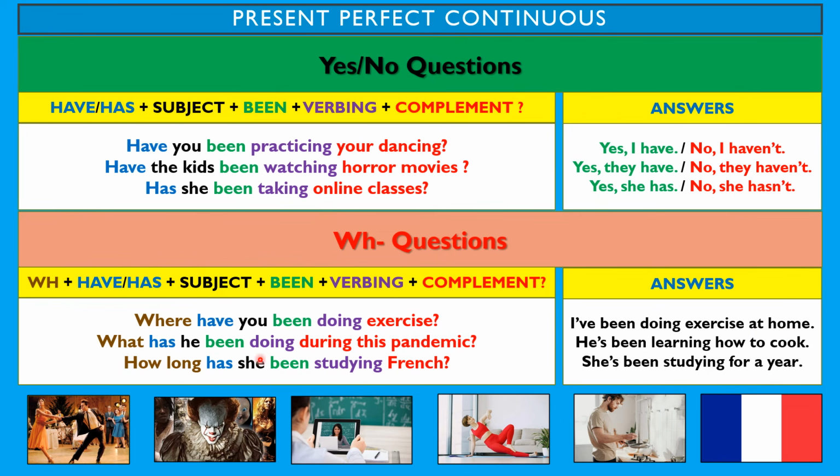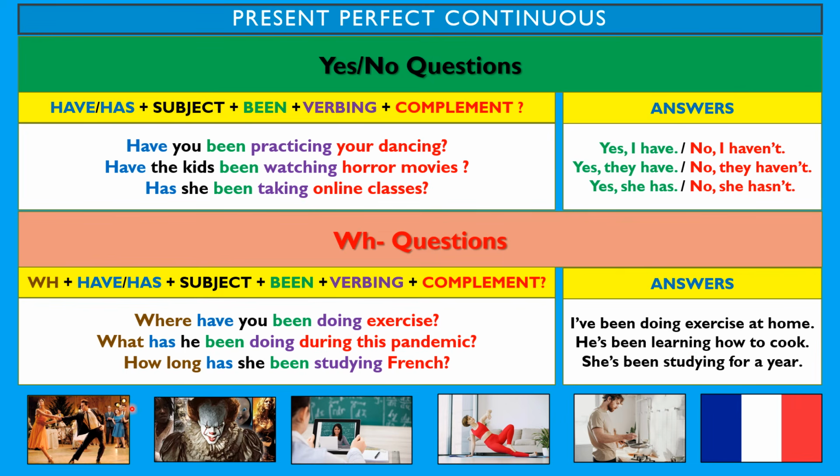What has he been doing during this pandemic? The answer, he's been learning how to cook. What? What activity? He's been learning how to cook.